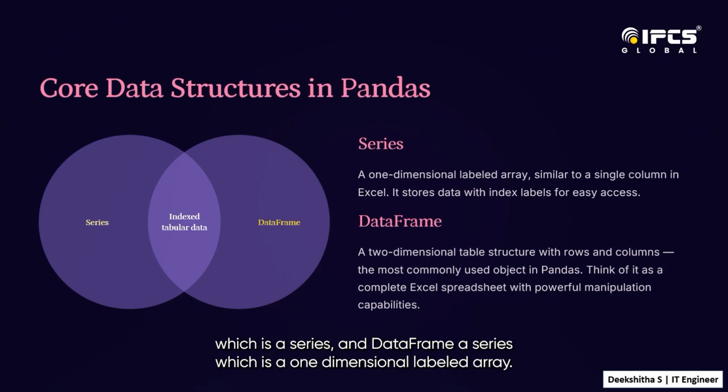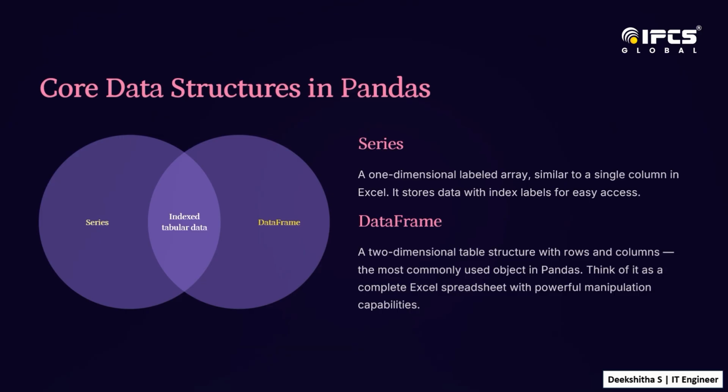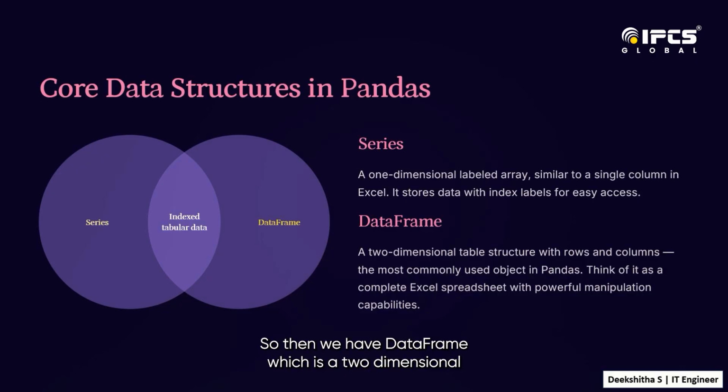Next we have core data structures in Pandas, which are Series and DataFrame. A Series is a one-dimensional labeled array. Think of it like a single Excel column. Then we have DataFrame, which is two-dimensional and represents the entire spreadsheet. Almost everything we do in Pandas revolves around these two concepts, Series and DataFrame. So mastering these two core data structures is very important.